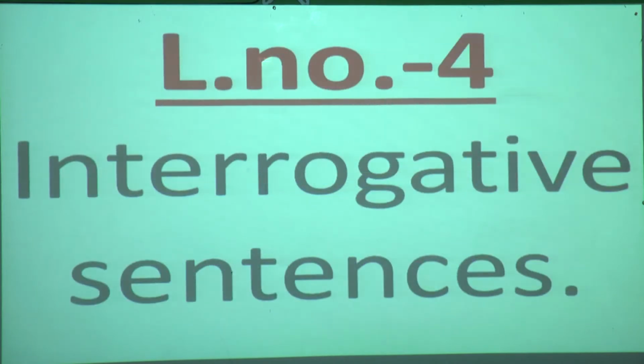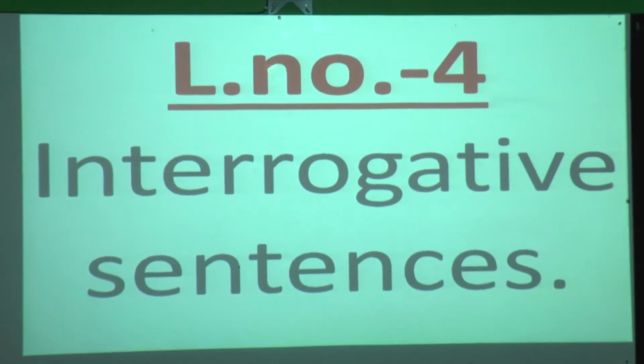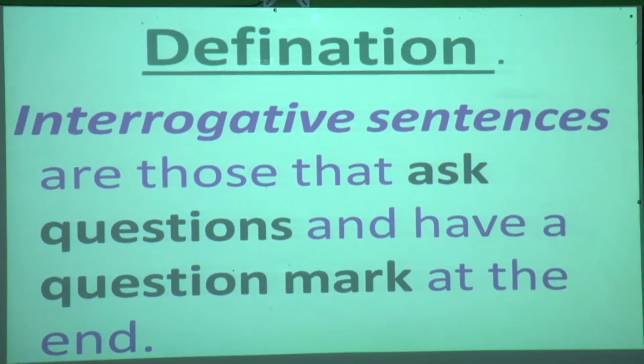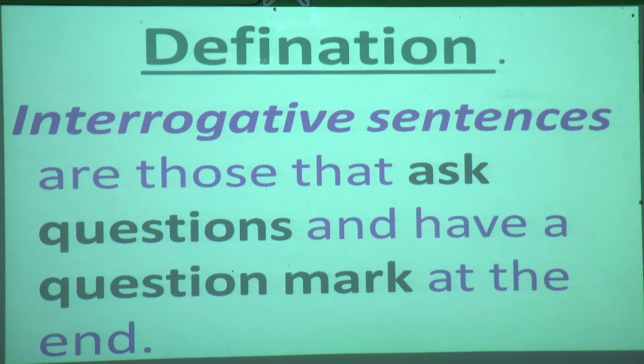Okay. So today we are going to learn lesson number 4, that is interrogative sentences. Now, what are interrogative sentences? This is the definition of an interrogative sentence. We can see this on page 13. On the top, one pink block is there. Yes or no? This definition is there. So first we will try to understand what interrogative sentences are. Interrogative sentences are those that ask questions and have a question mark at the end.